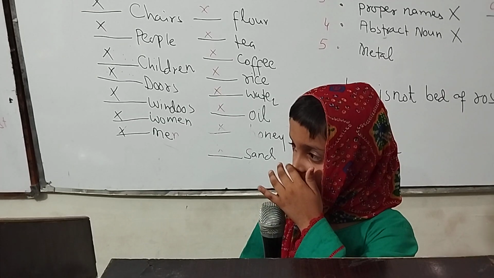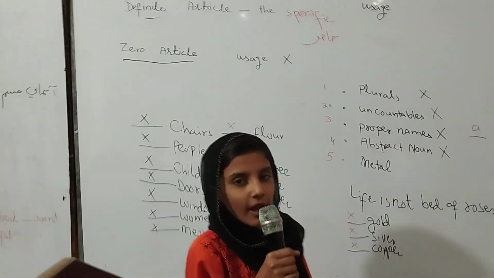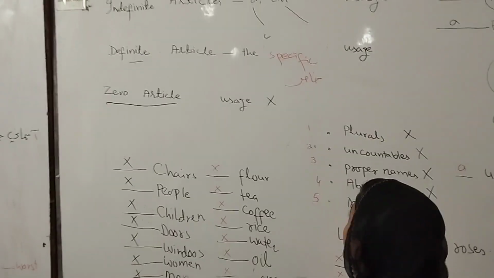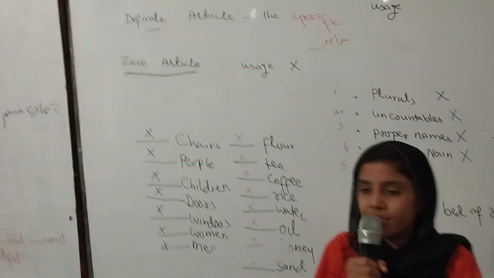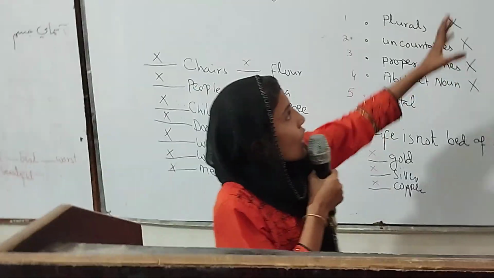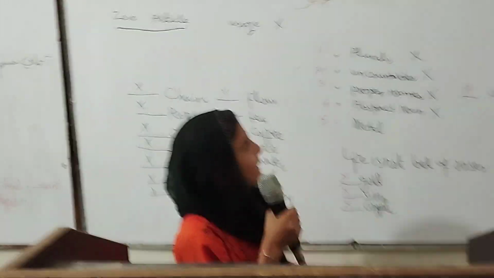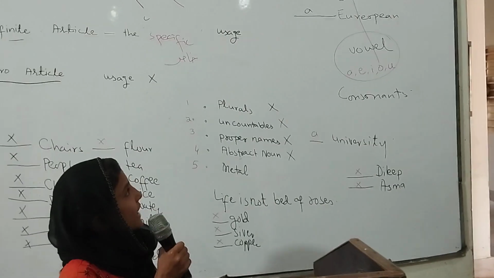Today my presentation topic is the articles. There are two types of article. A is used for consonant sound produced, and an is used for vowel sound produced. For example, honest: I don't read the h in honest, but he is honest. H is silent and he is honest.